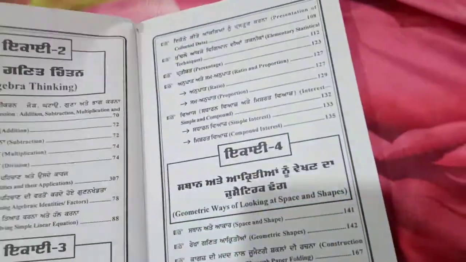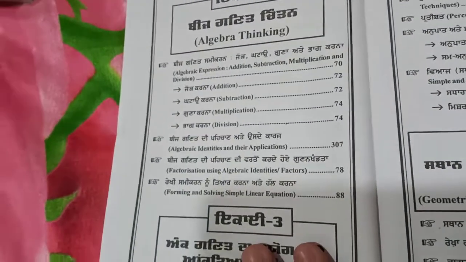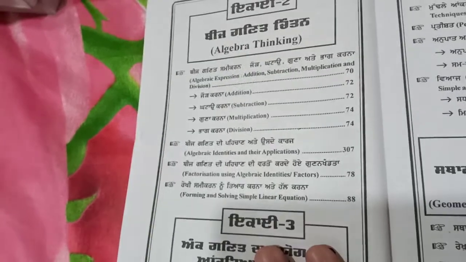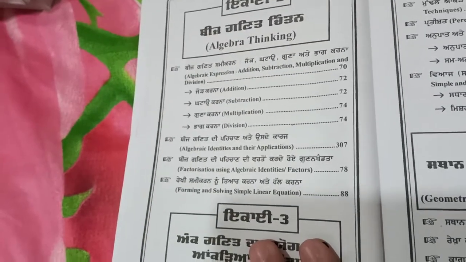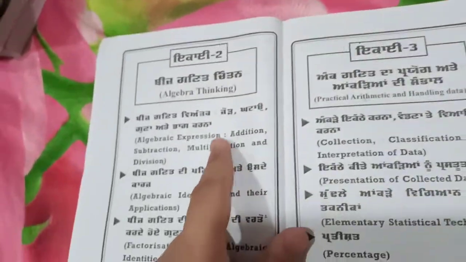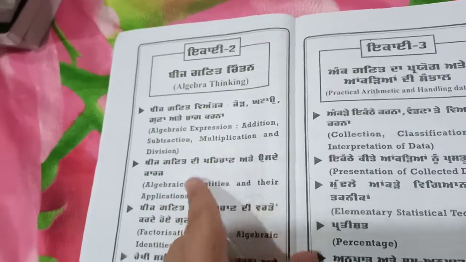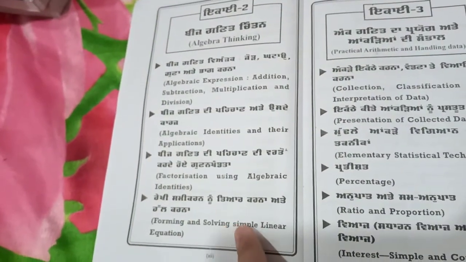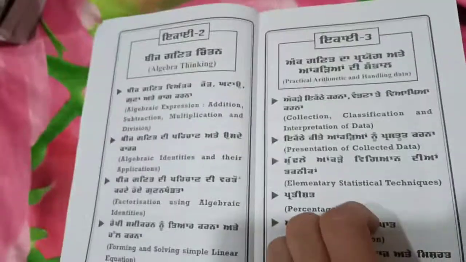So you have to check out Unit 2 and verify it with the syllabus. Algebra thinking, algebraic expression, addition, subtraction, multiplication, division, algebraic identities till forming and solving simple linear equation. So Unit 2 is also very clear.